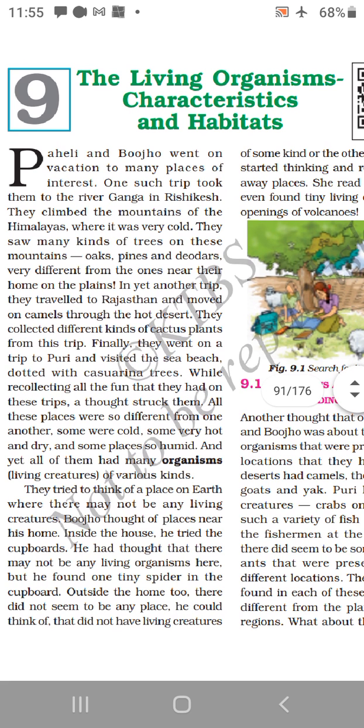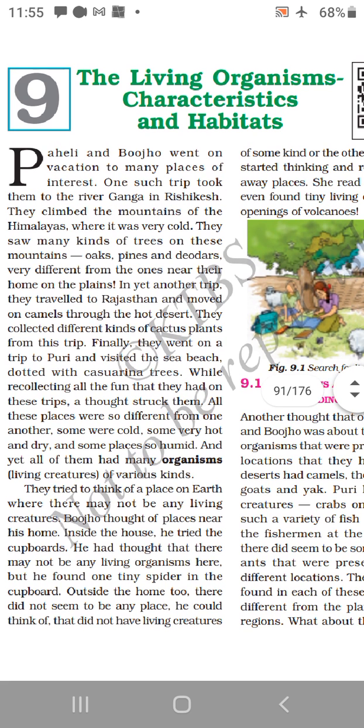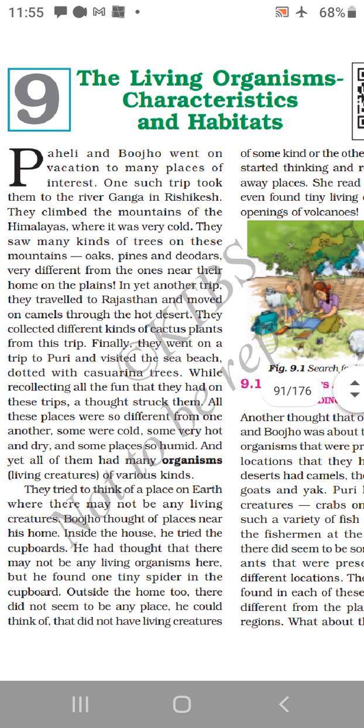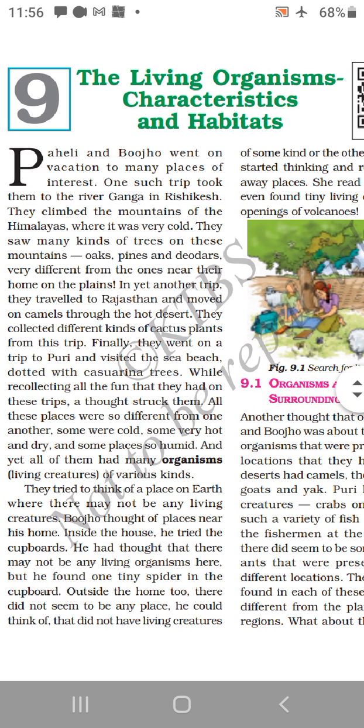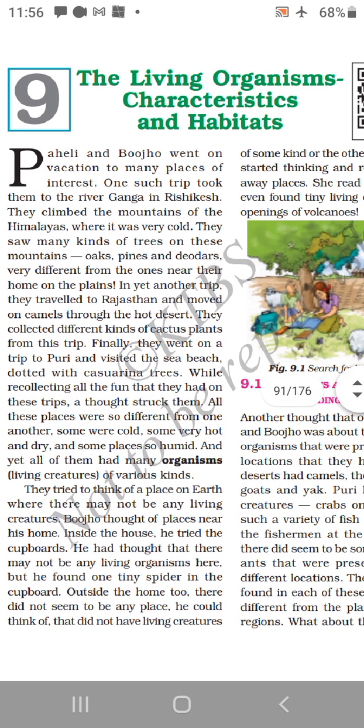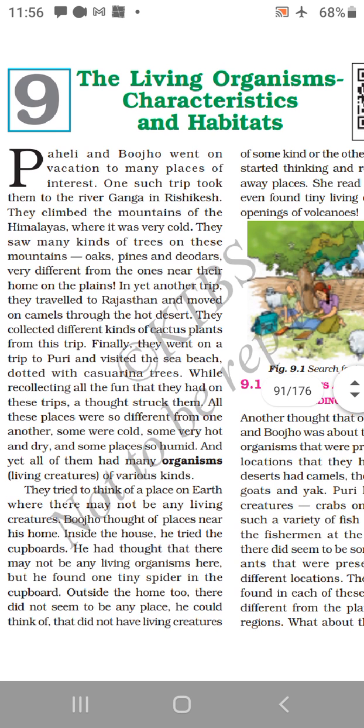While recollecting these trips, a thought struck them. All these places were so different from one another. Some were cold, some were very hot and dry, some were so humid, and yet all of them had organisms of various kinds. They tried to think of a place on the earth where there may not be any living creatures. Bujo thought of places near his home.